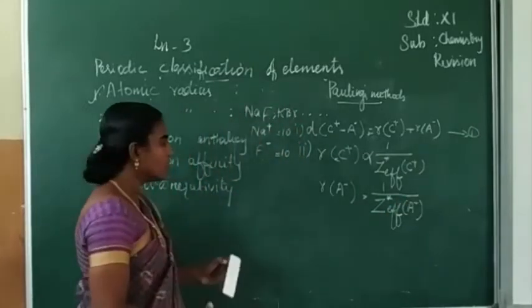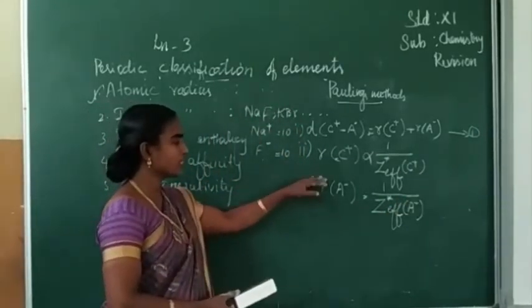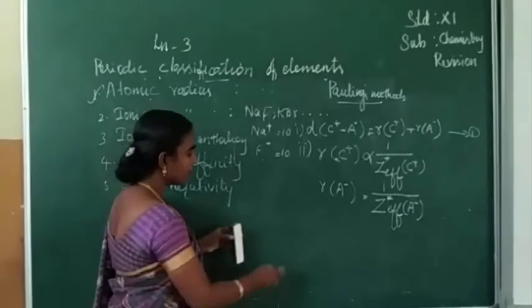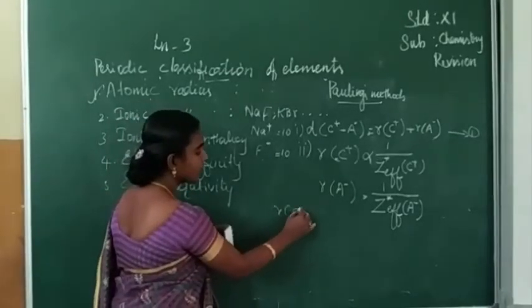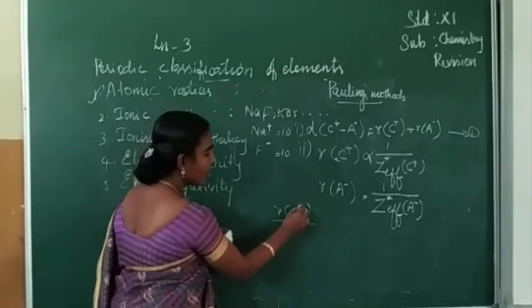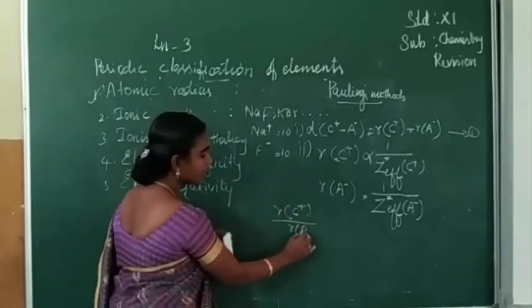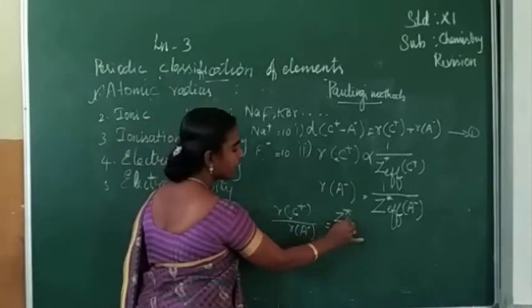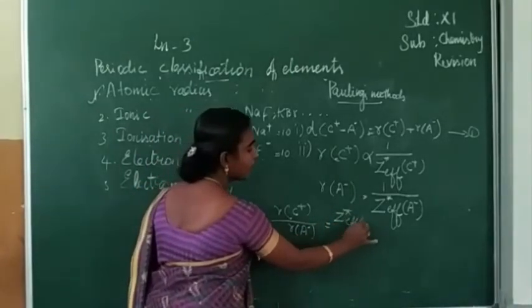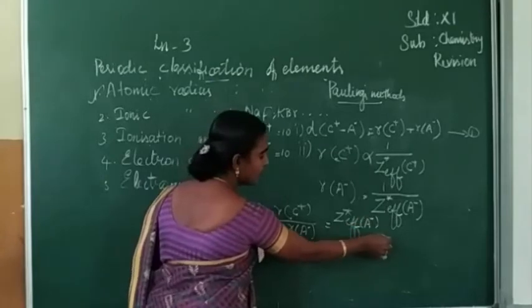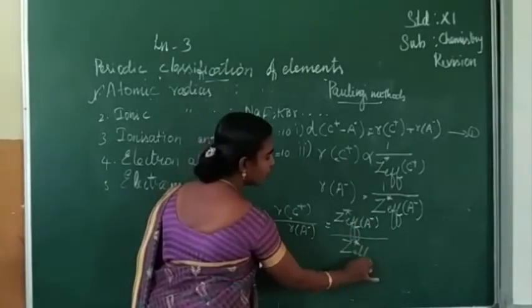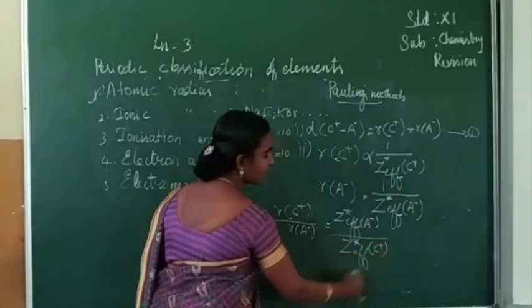Is it clear? When you take the ratio of these two, it will be R C plus divided by R A minus equals Z star effective A minus divided by Z star effective C plus.